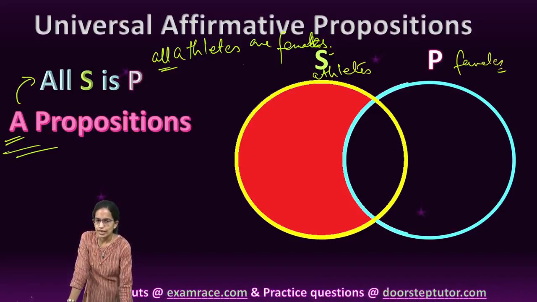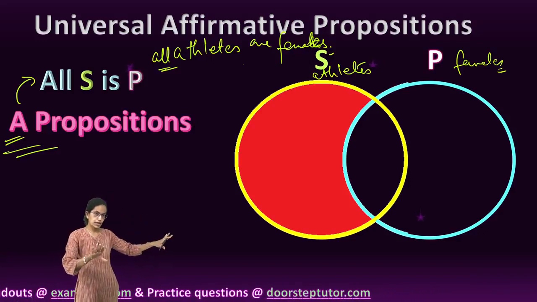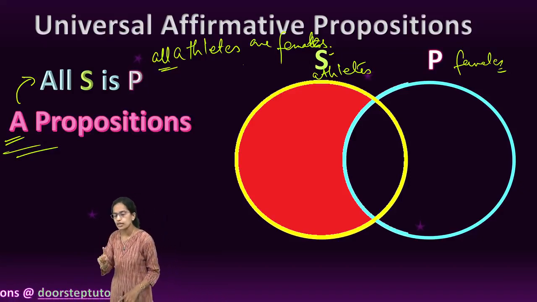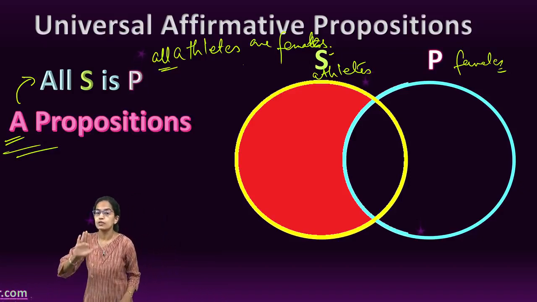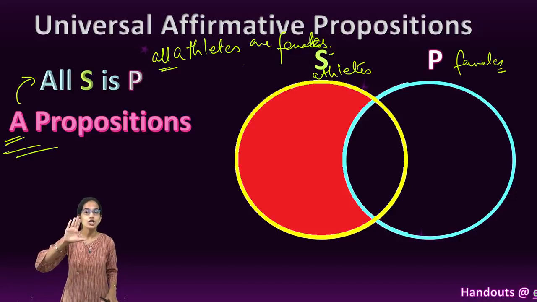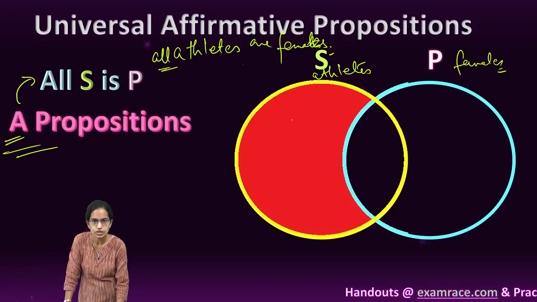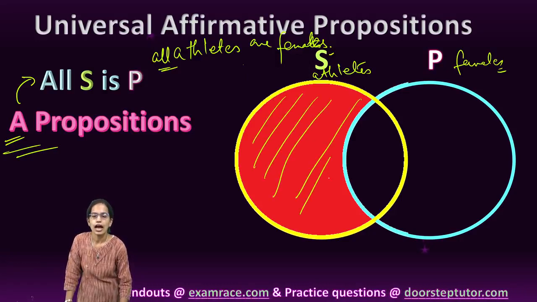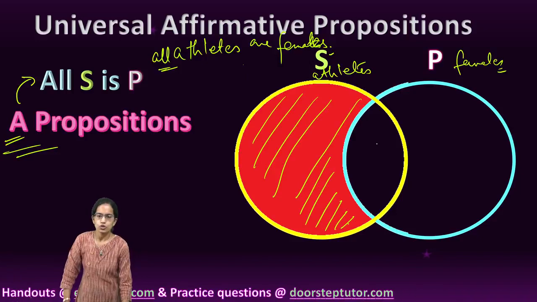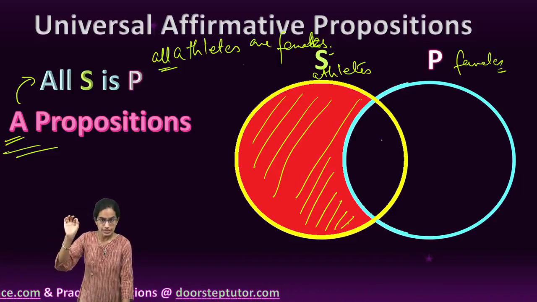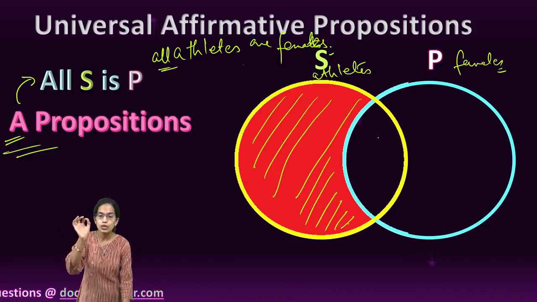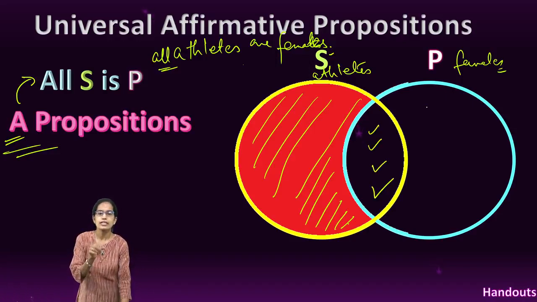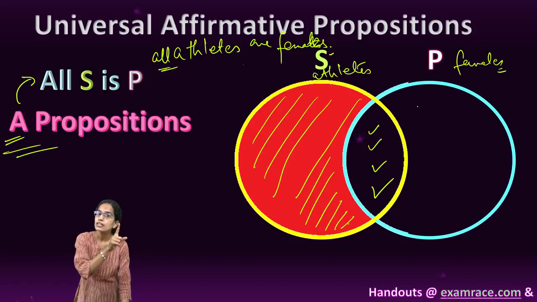Females. When I say all athletes are females, in this scenario, I would shade the region, listen very carefully, I would shade the region where the athletes are not female. So the region which is marked by red is the region which I have crossed. I have not taken into account. So when I say all athletes are female, the only location where athletes can be would be this location, where there is an intersection of athletes and females.